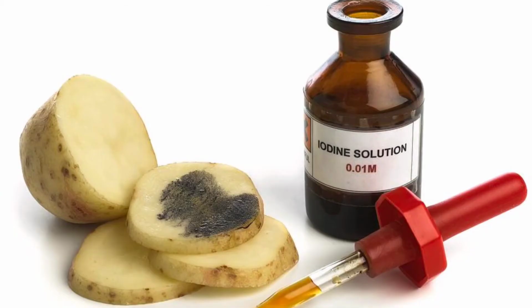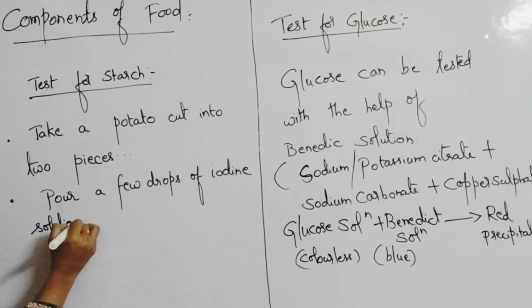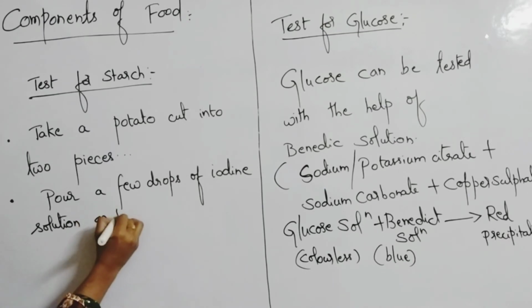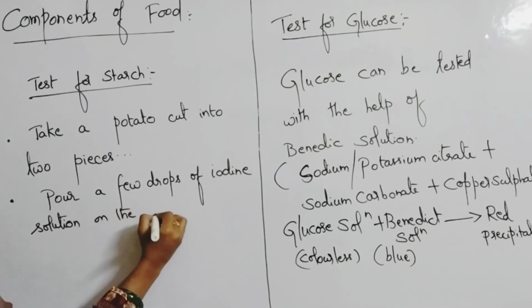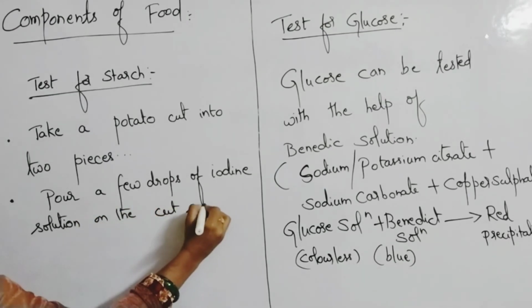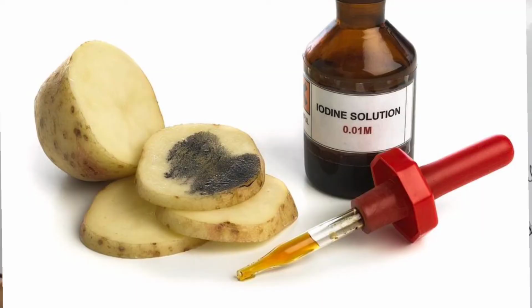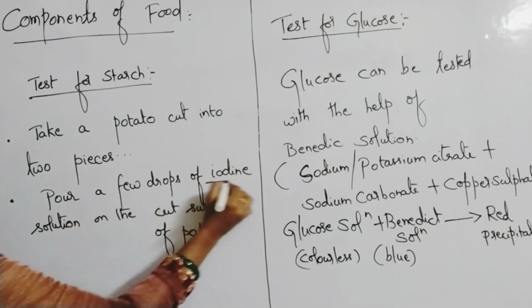Now pour a few drops of which solution, dear children? Iodine solution, on the cut surface of potato. On the cut surface of potato, you are pouring what? A few drops of iodine solution.